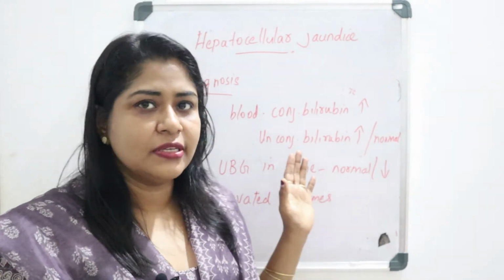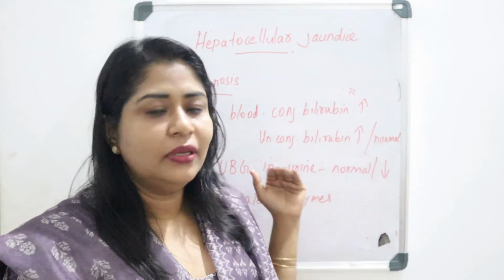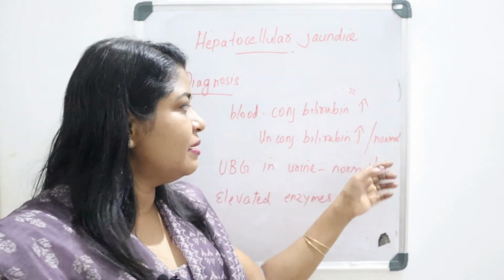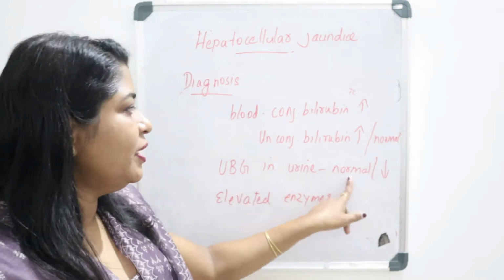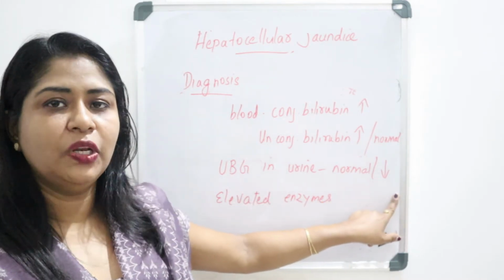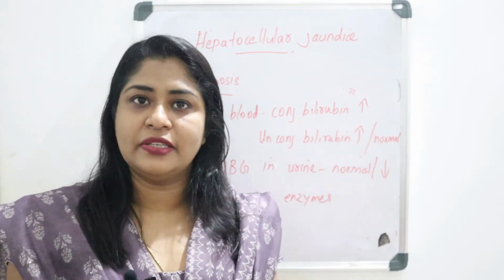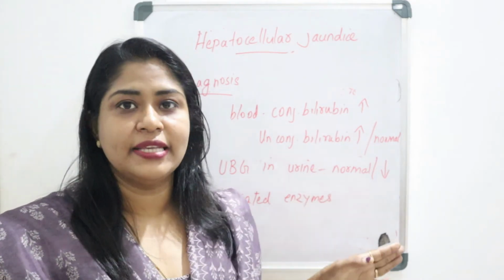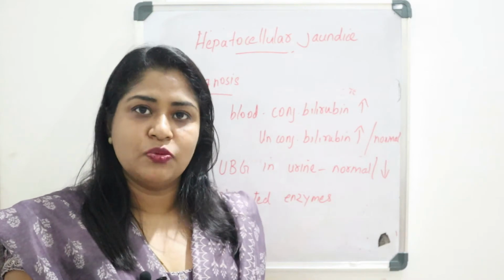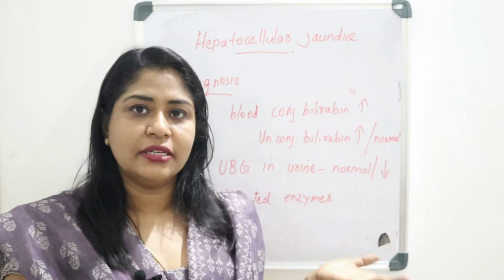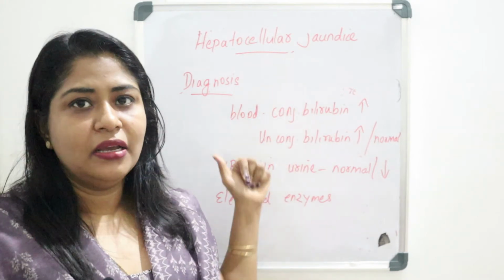Coming to diagnosis, in blood the conjugated bilirubin level will be increased, and the unconjugated bilirubin level will also be increased. Sometimes it may be normal, it depends. Urobilinogen in urine will be normal or decreased, that we know. Due to this obstruction, conjugated bilirubin cannot reach the intestine through the bile. There will be elevated enzymes also, and we know the damaged bile duct will produce ALP, alkaline phosphatase, such enzymes. So elevated enzymes can be seen in hepatic jaundice.